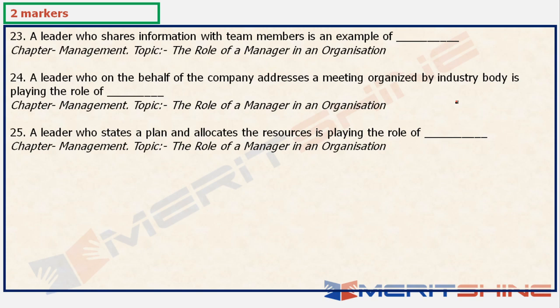Then a leader who addresses a meeting organized by an industry body is playing the role of a spokesperson, right? So this is another informational role of a manager. There are 3 roles of a manager. When you study it in detail, you would see that there are 3 roles, and in those 3 roles there are sub roles, and these are those sub roles: spokesperson, disseminator. For example, this is a strategic, decision making role, the 25th one, which is planning and allocating resources. This is called a resource allocator, a manager who allocates resources.